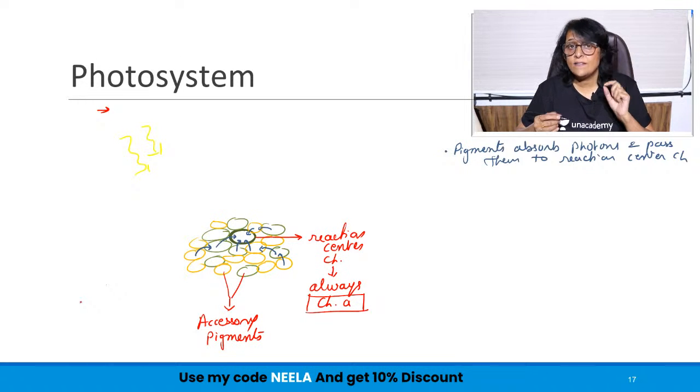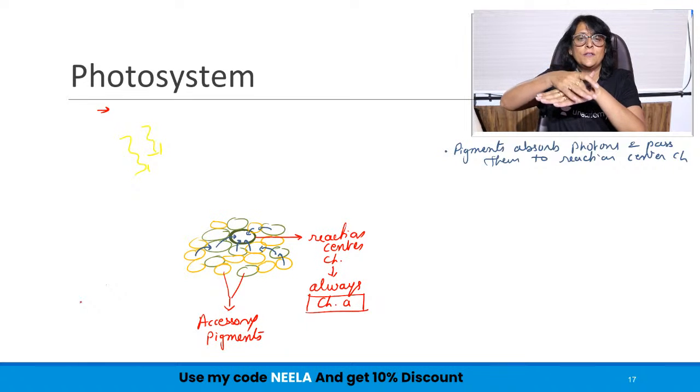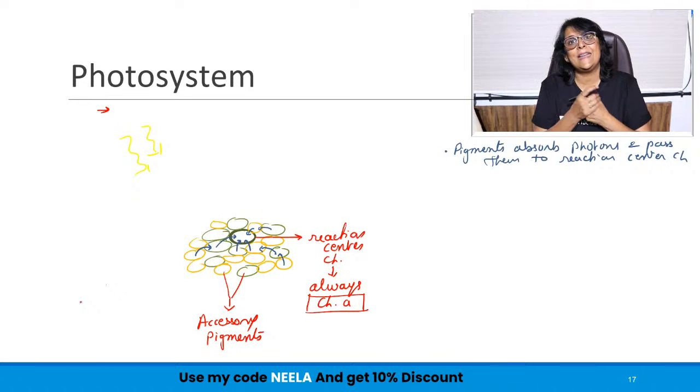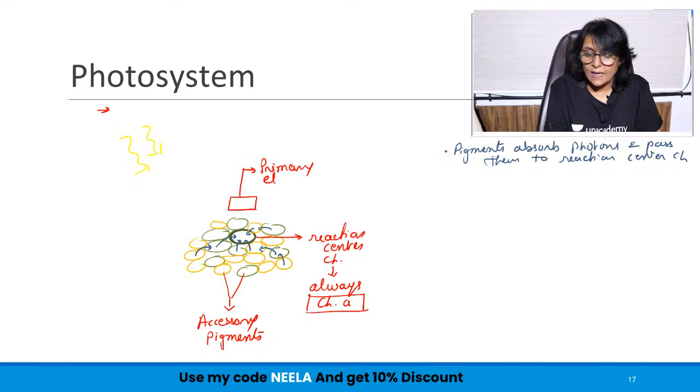Chlorophyll is present in the thylakoid membrane, so all these are pretty much very close to each other. So if this is the reaction center chlorophyll, there is a molecule which is going to immediately take that excited electron. But I'm going to draw that molecule a little away from it. And this is called the primary electron acceptor.